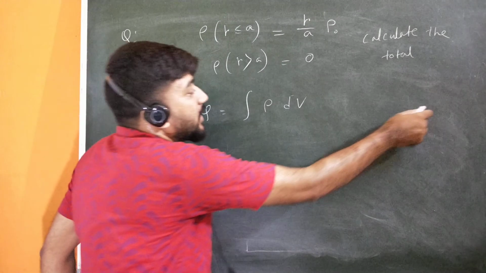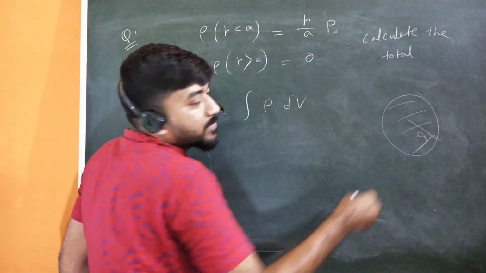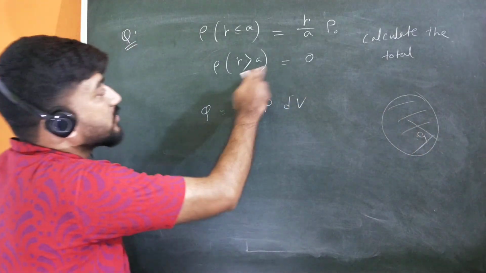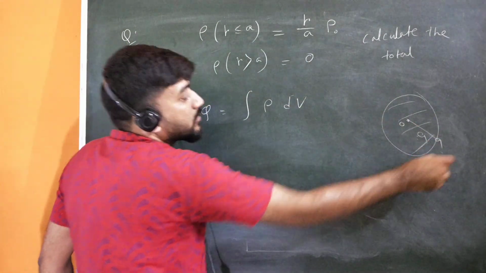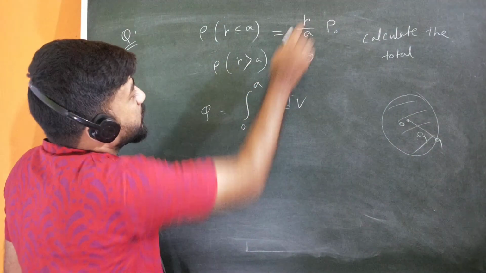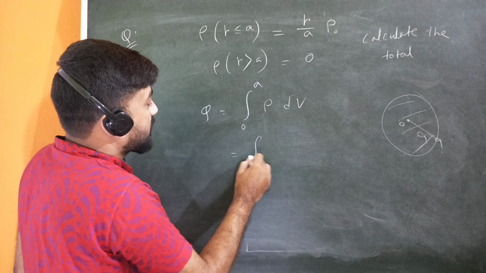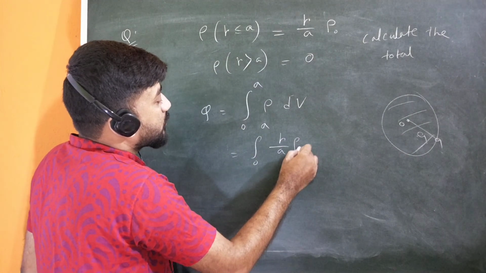If this is your sphere and this is the radius, then the charge is distributed within the sphere, and outside the sphere the charge is 0. So your limit will be 0 to a. And what is rho? Rho will be r by a into rho 0. And what will be your dV?